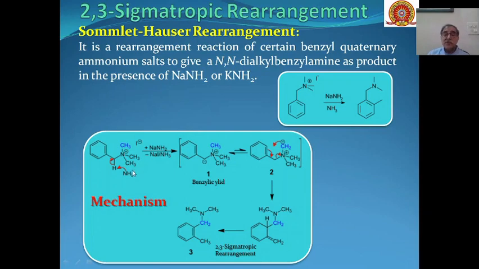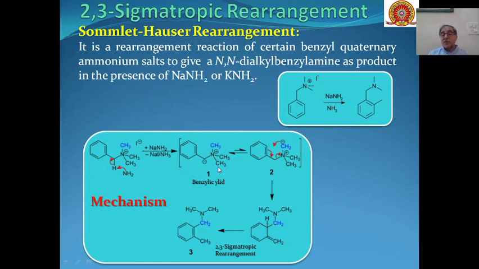So first, this acidic proton, due to the presence of positive charge on this nitrogen, is removed by this strong base, and we will get this type of benzylic ylide or carbanion.